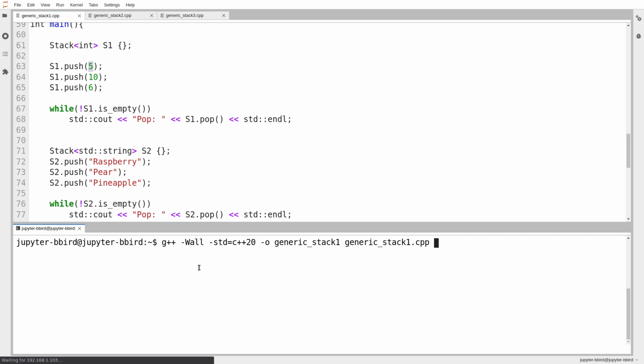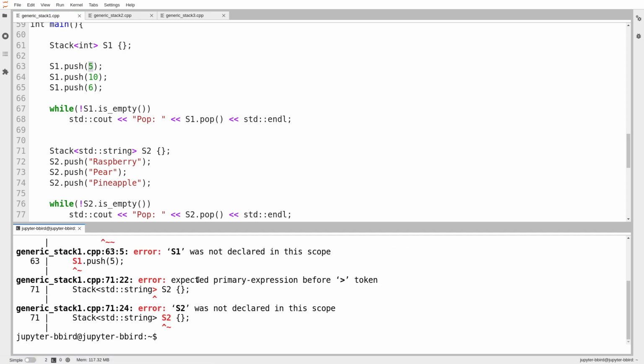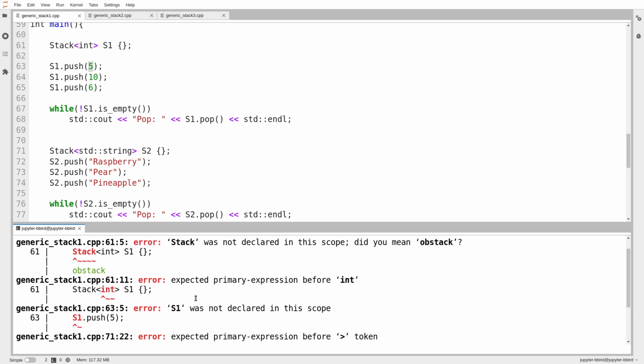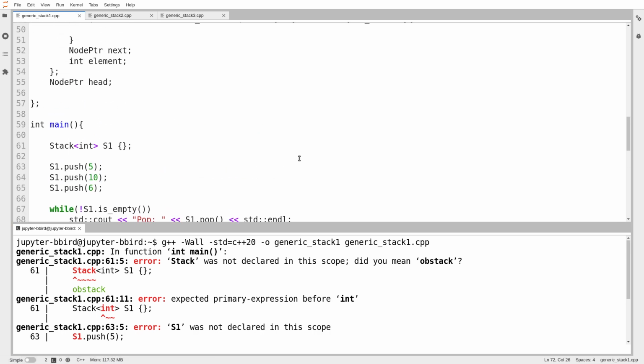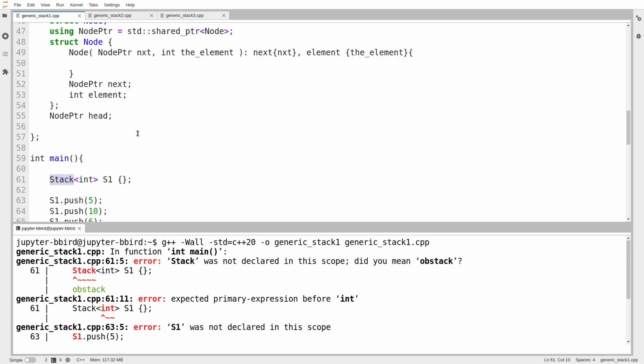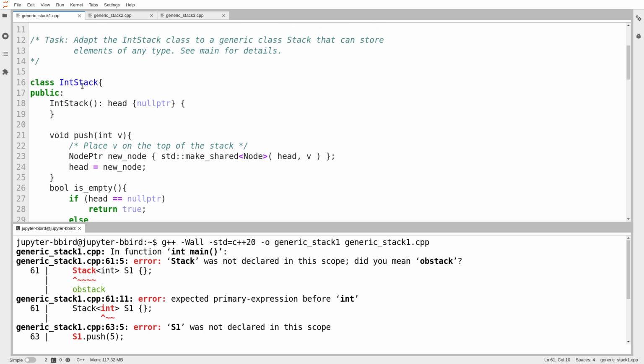And so if I try compiling this, it's going to complain about all sorts of problems. The biggest one is I still have a class called int_stack. And the compiler, trying to be helpful, suggests that I use some weird standard library feature I've never heard of before. So I guess the first thing I have to do, of course, is define a class called stack to make the compiler shut up. So I wanted my class to be called stack. Okay, there we go.